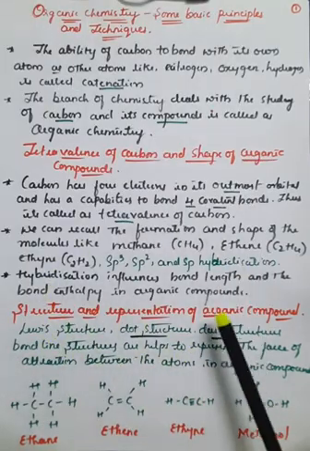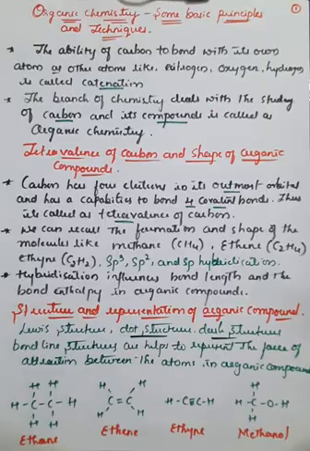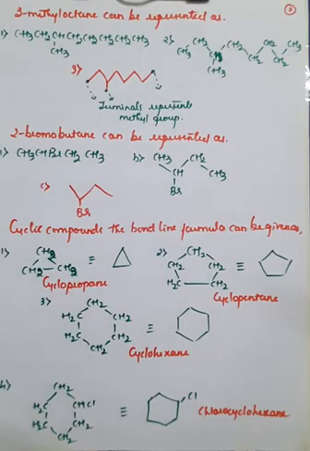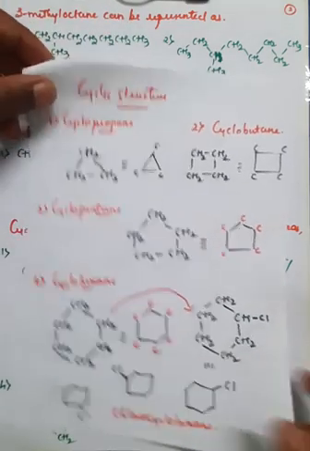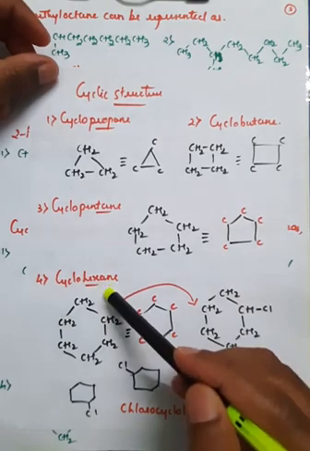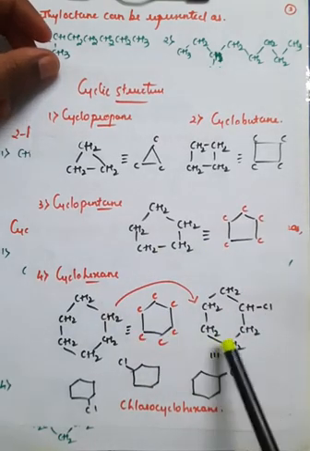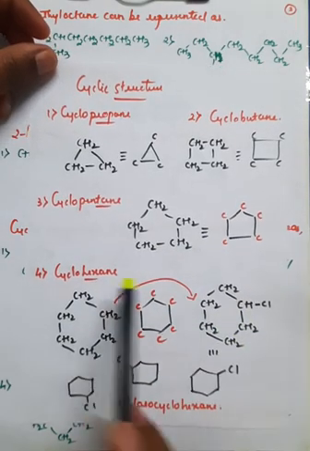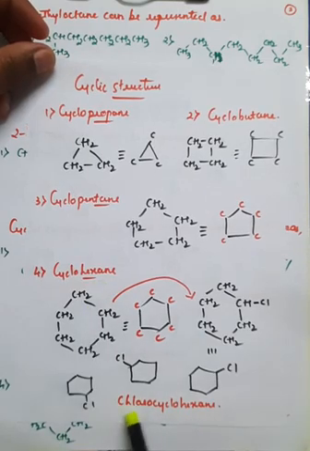Along with that, we have seen structure representation of organic compounds, with examples like 3-methyl octane, 2-methylbutane, 2-bromobutane, as well as important cyclic compounds like cyclopropane, cyclobutene, cyclopentane, cyclohexane, and how we can replace one hydrogen by the attachment of another atom, so the molecule can be converted into chlorocyclohexane.